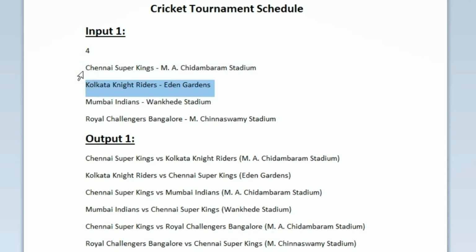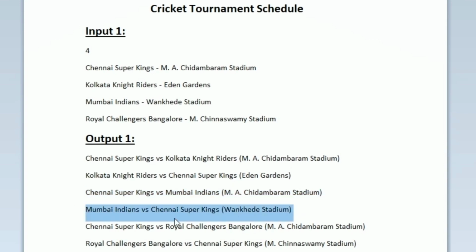Now the next match should be Chennai Super Kings versus Mumbai Indians. The first match will be in Chidambaram Stadium, which is the home stadium of Chennai Super Kings, and again the next match will be Mumbai Indians versus Chennai Super Kings at Wankhede Stadium.